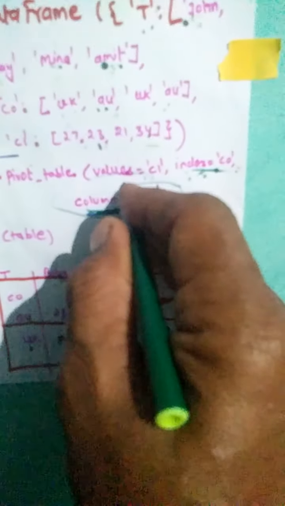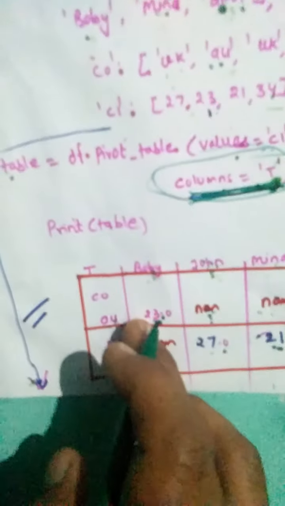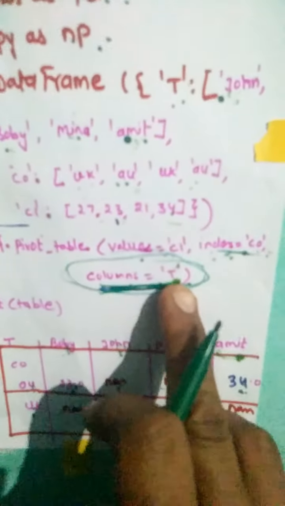This output comes when we type the following statement: table is equal to df.pivot_table, values is equal to cl, index is equal to c, column is equal to t. Now suppose I remove this statement, column is equal to t. Then what will it do? It will calculate the mean of the common index. Australia means 23 plus 34, 57, means 28.5. And similarly 27 plus 21, that is 48 upon 2, 24.0. So this is the calculated mean when we remove the column is equal to t portion.